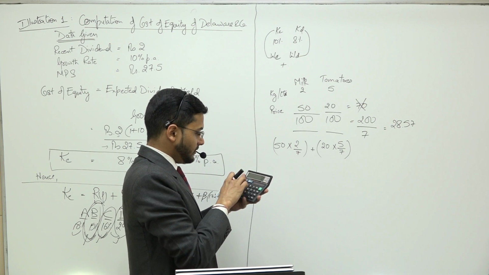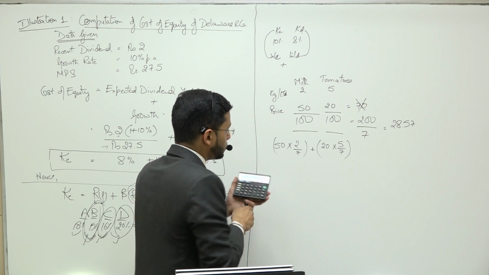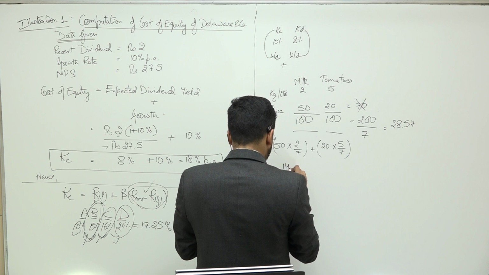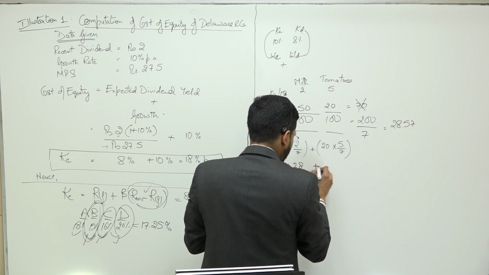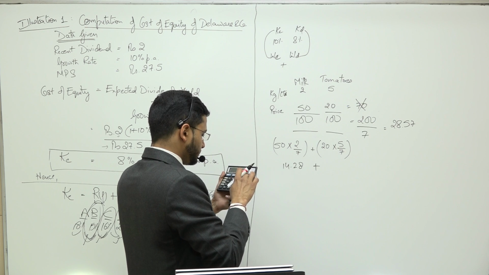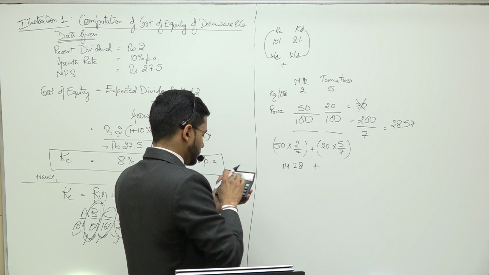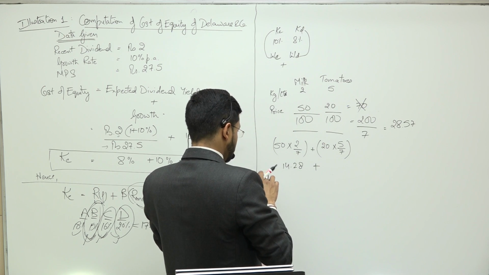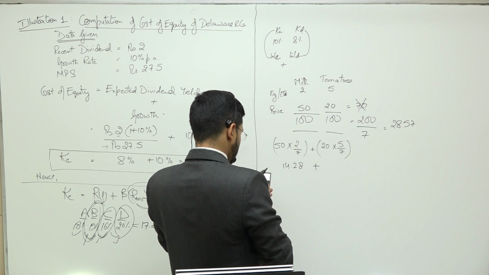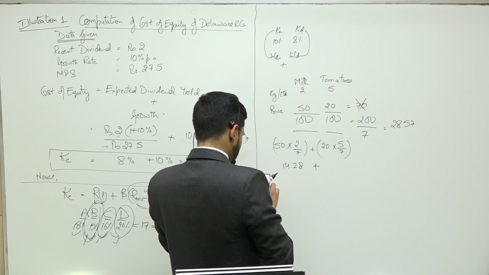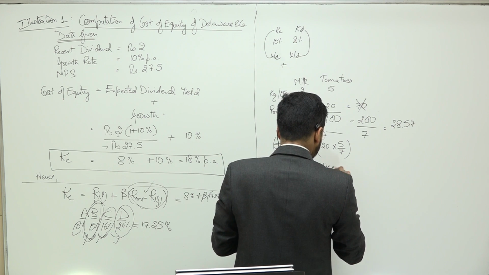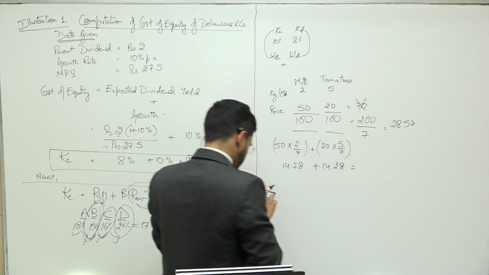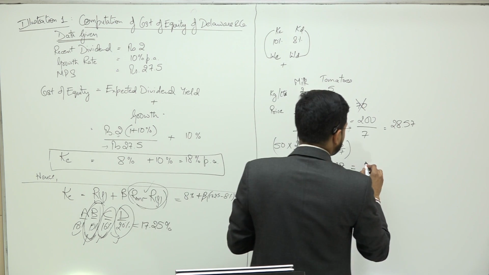So 50 divided by 7 multiplied by 2. This comes out to 14.28 plus 20 divided by 7, which in total comes out to